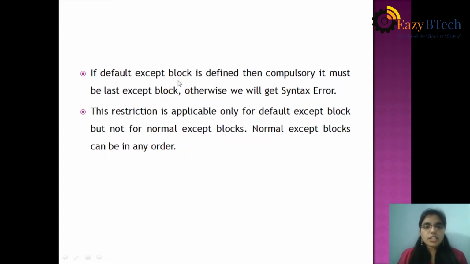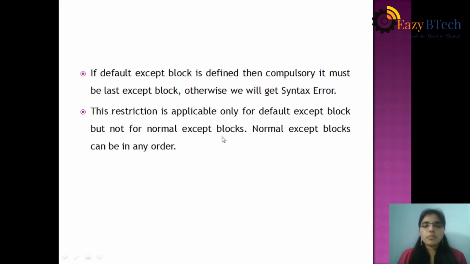If we are defining a default except block in our programming, then compulsory it must be the last except block. Otherwise we will get a syntax error. This restriction is applicable only for the default except block, but not for normal except blocks.